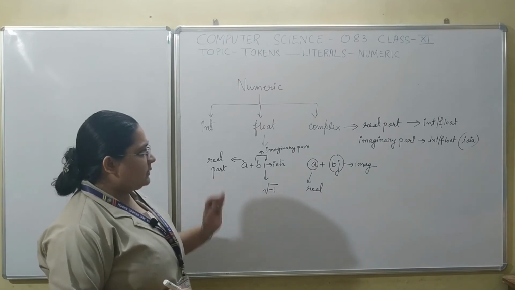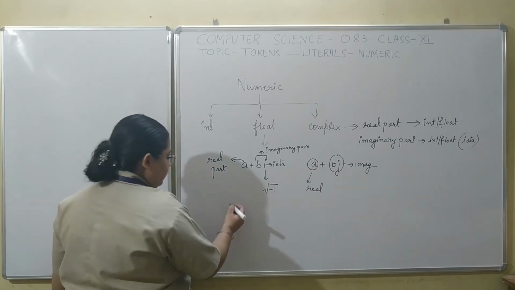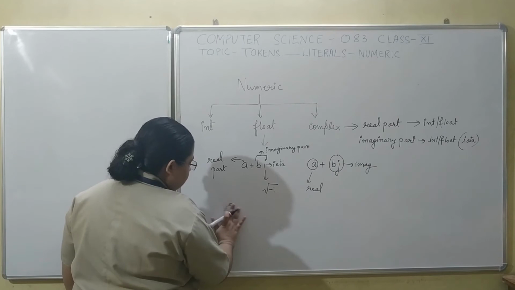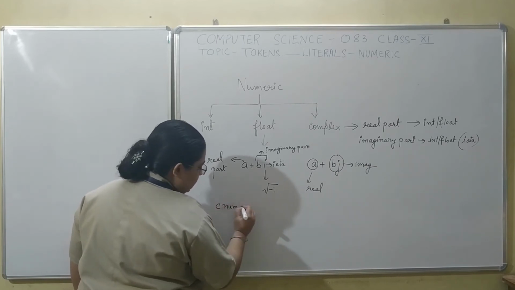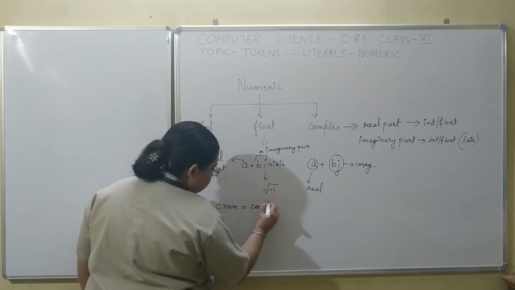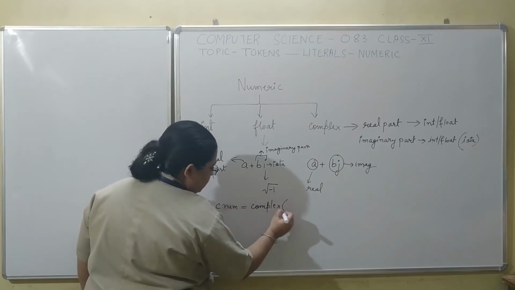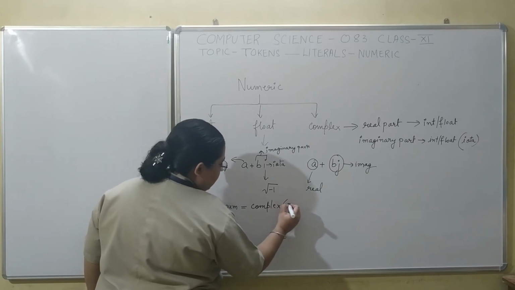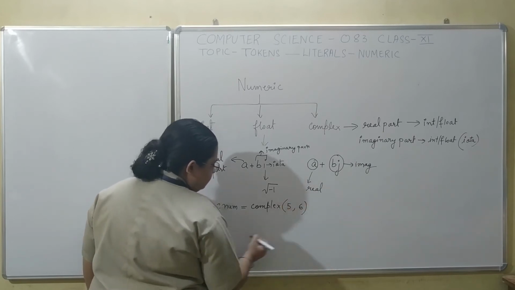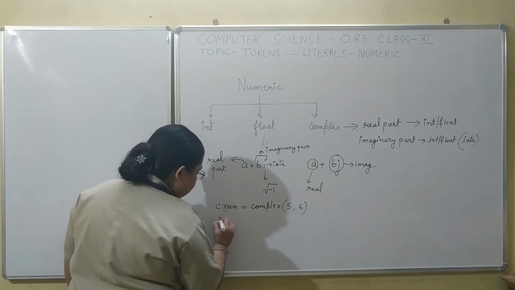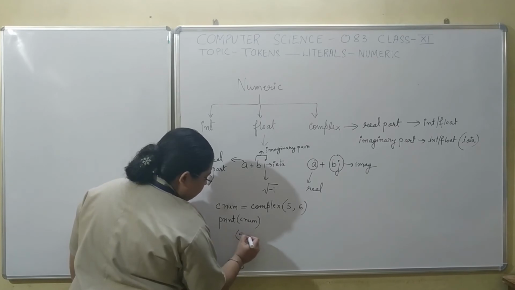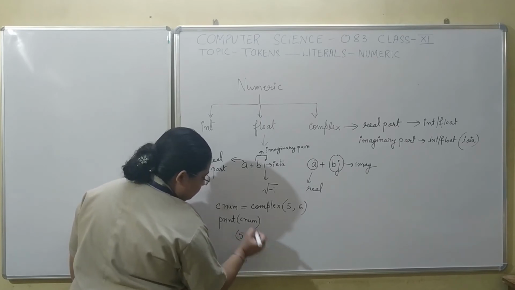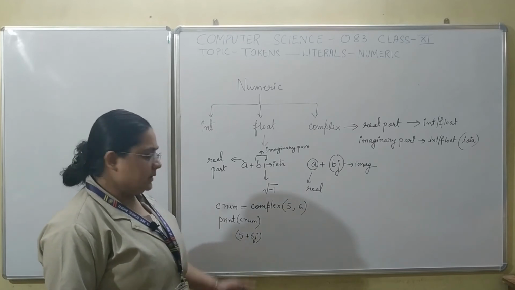And you can also create a complex literal, something like this. If I write cnum, which represents a complex number, I can use the function complex and provide the values. Now when you print this, you will get the value 5 plus 6j, and that too written within a bracket.